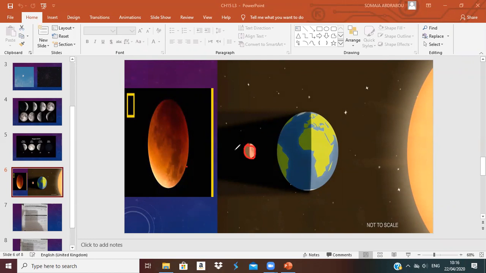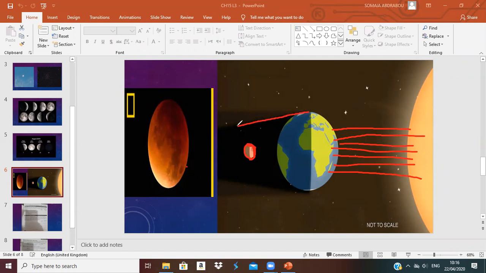A lunar eclipse happens when the moon is behind the earth and the earth is blocking the light that comes from the sun. When any object blocks the sunlight, what will happen? A shadow will happen. Yes.